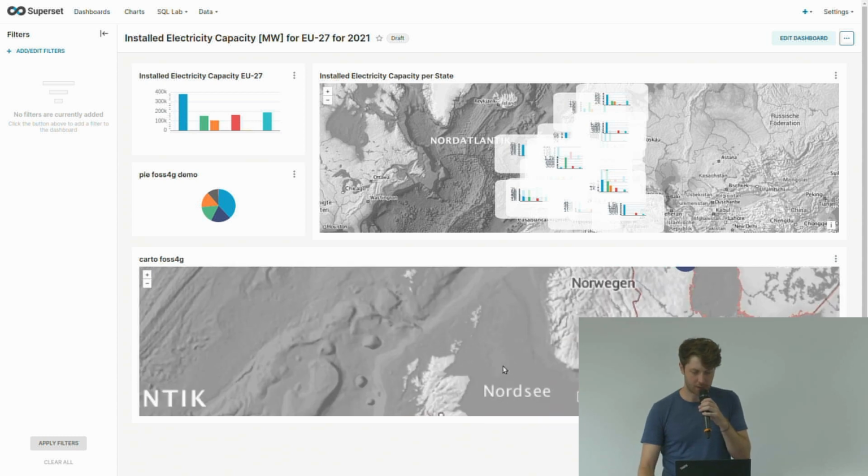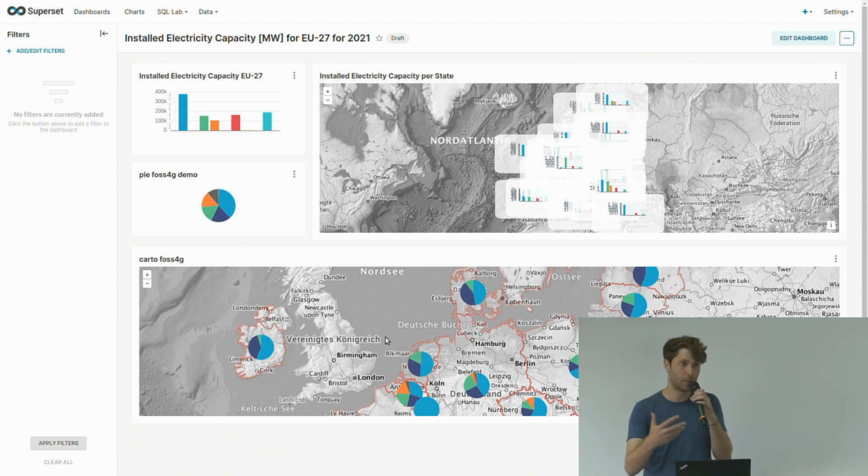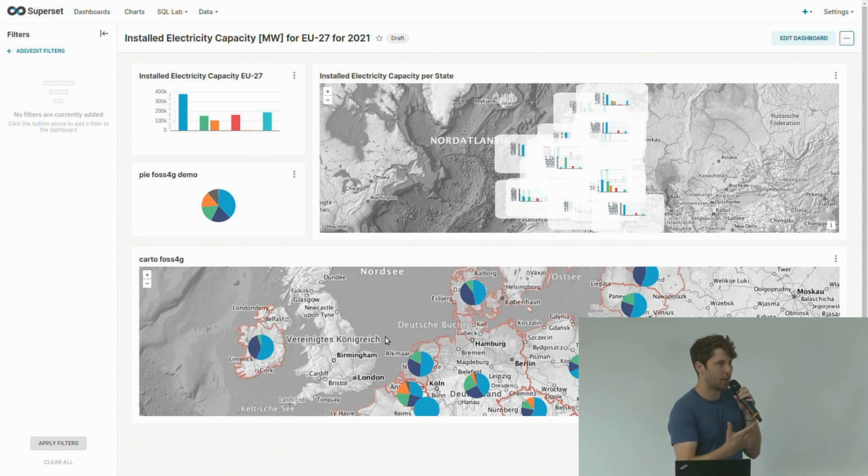I can zoom in, it's an interactive map, it's quite fluid. I have all the tooltip functionality that is provided automatically by Superset, and this is then how I can create such a chart and extend my dashboard with this cartogram functionality.